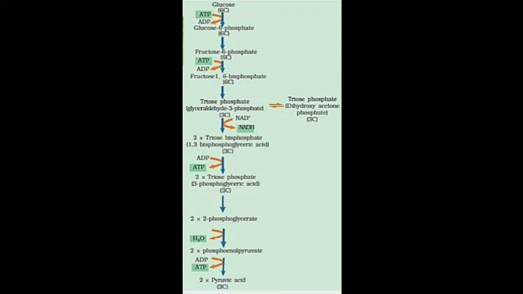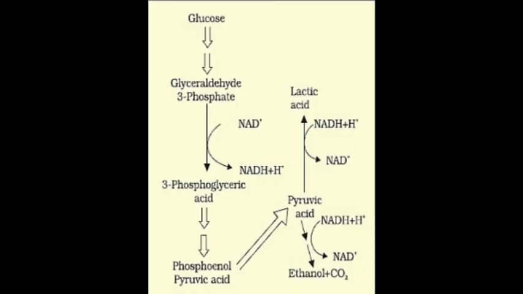Lysis means splitting. So what happened in this? In presence of the enzyme aldolase, fructose 1,6-biphosphate splits into two 3 carbon compounds. See, fructose 6 is how many carbon compound? It is a 6 carbon compound. Then it gets converted into 3 carbon compounds. One is dihydroxyacetone 3-phosphate and the other is glyceraldehyde 3-phosphate, and both are 3 carbon compounds.